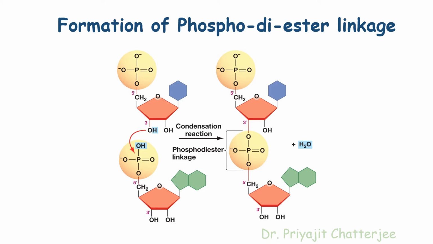Phosphodiester linkage in RNA plays a critical role in its structure and function. The successive nucleotides of the same strand are linked by 3' to 5' phosphodiester linkages, that is the 3 carbon of one sugar and the 5 carbon of another sugar.